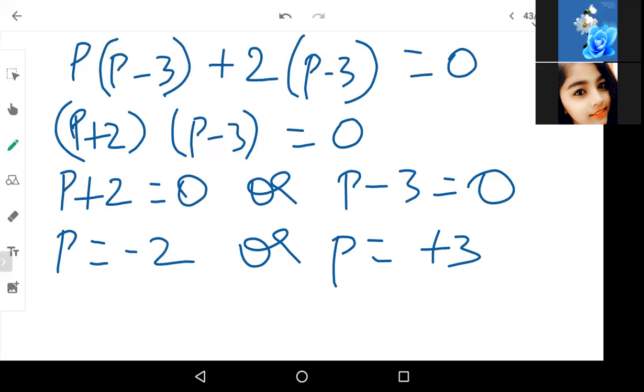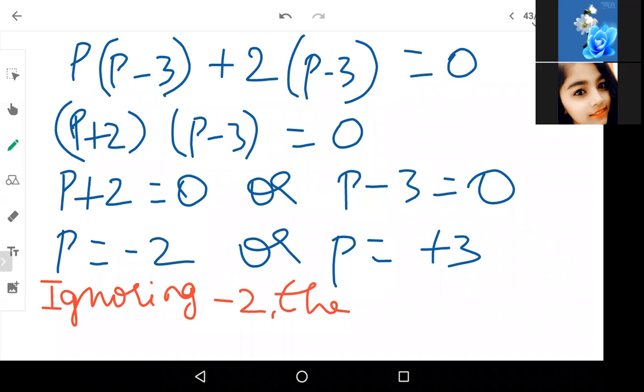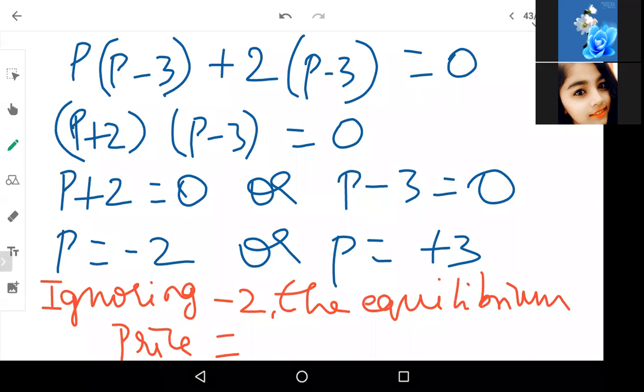Now we have to ignore the negative sign. So ignoring -2, the equilibrium price is equal to 3, or you can write it as equilibrium price P is equal to 3. So this is the final answer. Everybody understood? Yes?